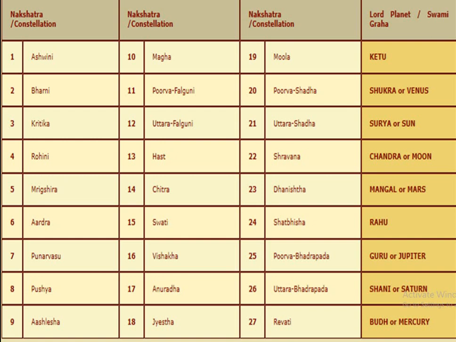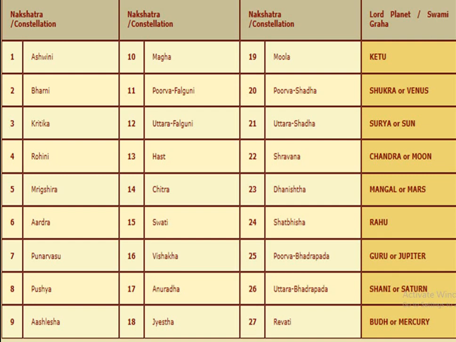And here at the right hand side corner you can see all the 9 planets starting from Ketu and ending with Mercury. Each planet has 3 nakshatras: Ketu, Venus, Sun, Moon, Mars, Rahu, Jupiter, Saturn, Mercury.